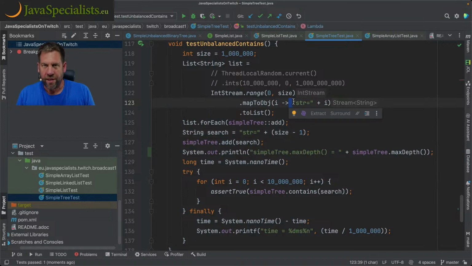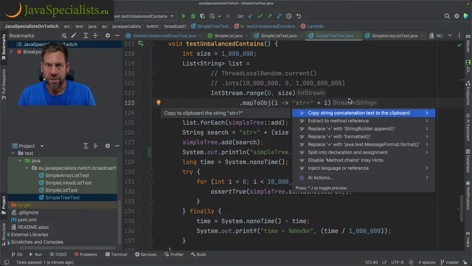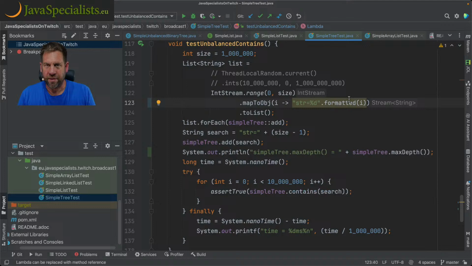And what we can do to change this is, let's change this to be formatted. So it's going to be formatted, and we're going to say 0, 10, D. All right.